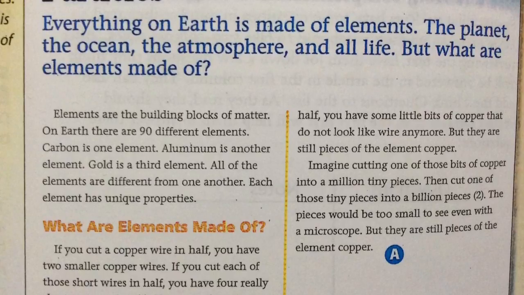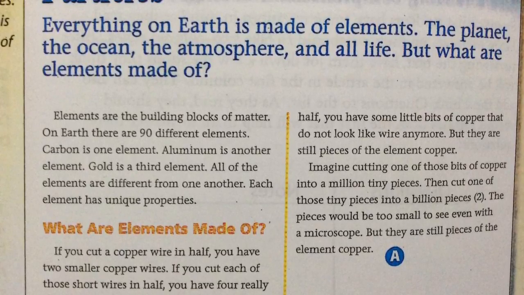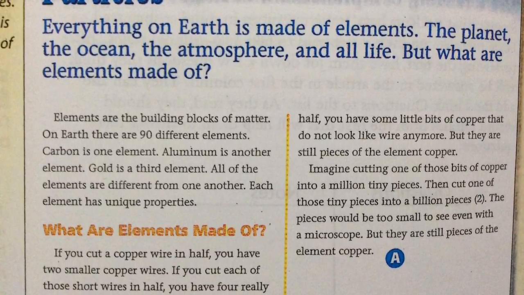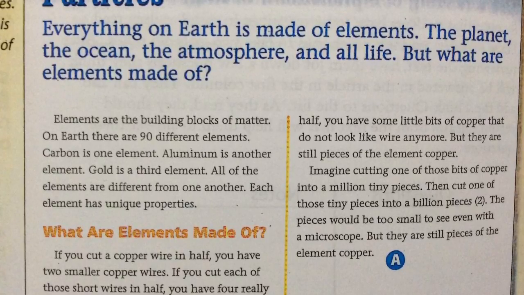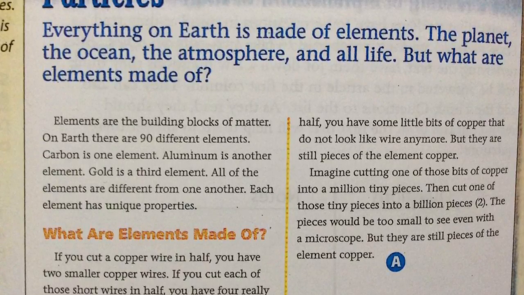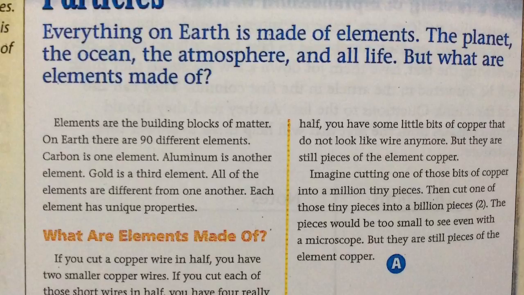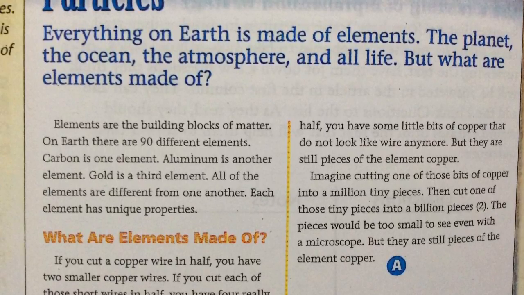Carbon is one element. Aluminum is another element. Gold is a third element. All of the elements are different from one another. Each element has unique properties. What are elements made of?